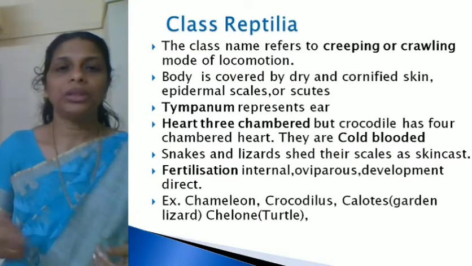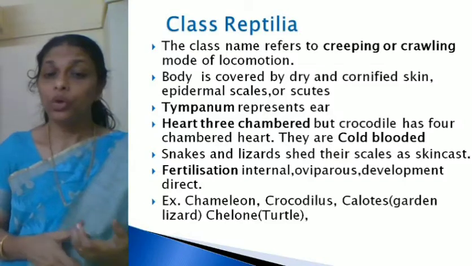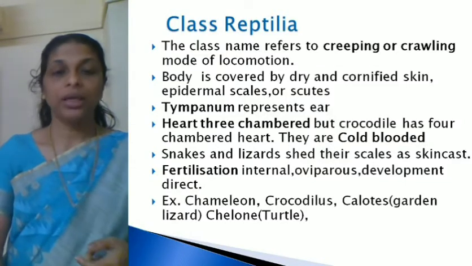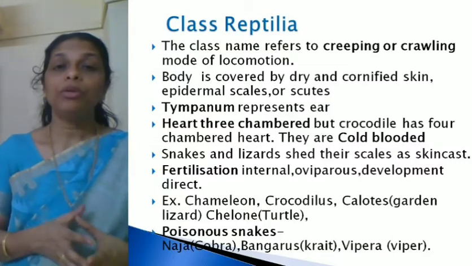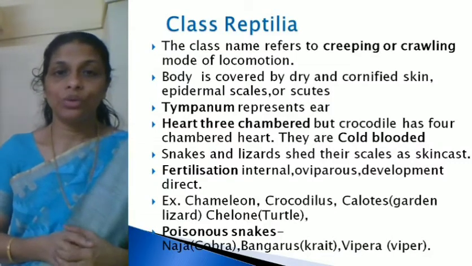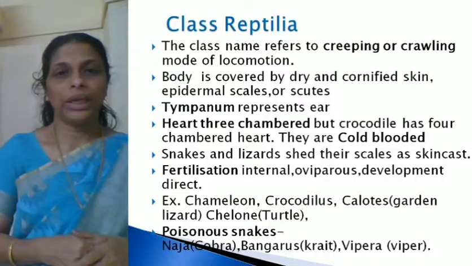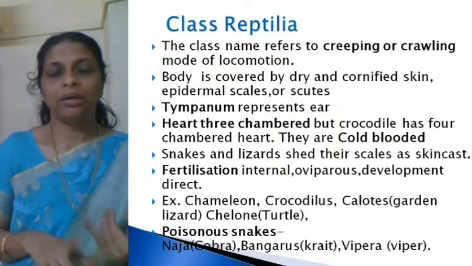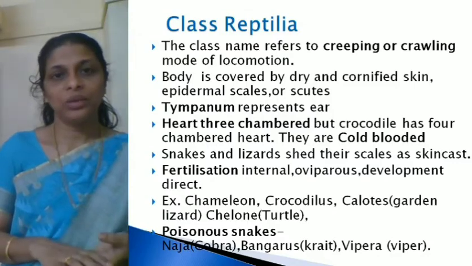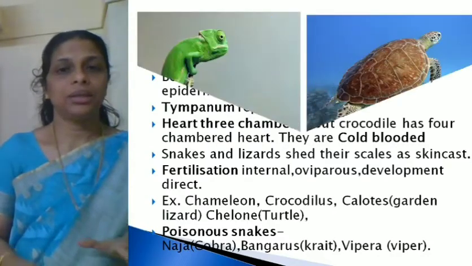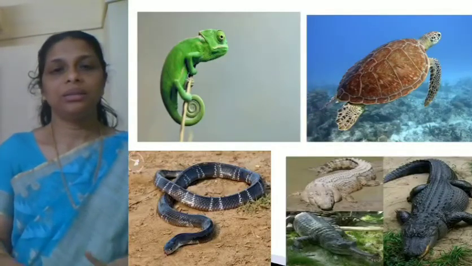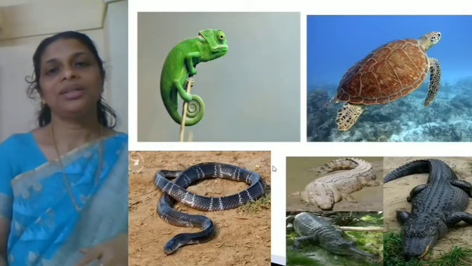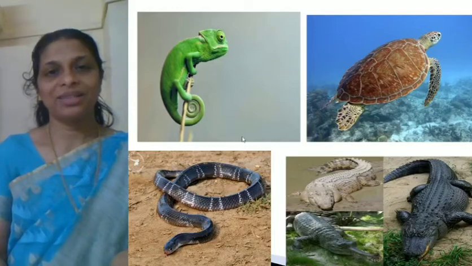And remember some of the examples, that is chameleon, crocodilus, calotes, chelone, etc. Then try to remember the names of some poisonous snakes also. If you can't remember the scientific name, at least remember common names like cobra, viper, krait, etc. So try to remember these names. And these are the pictures of some of these reptiles. I hope you know what these reptiles are, right?